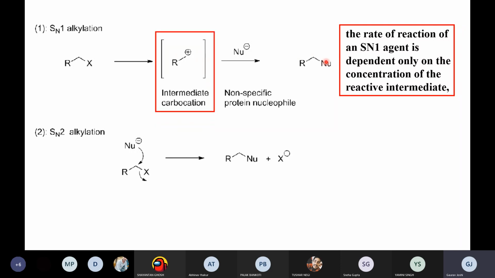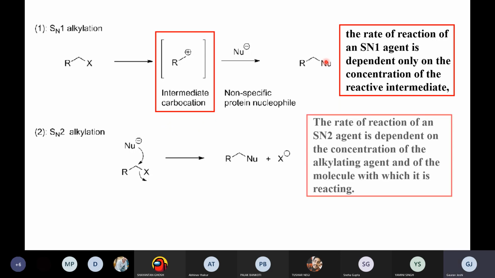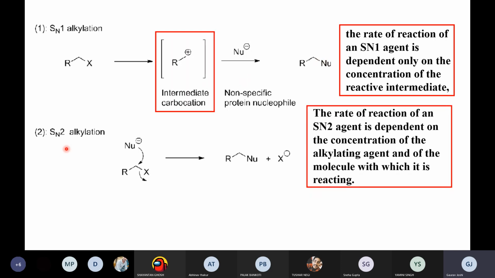So basically it will depend upon the intermediate carbocation concentration or the electrophile concentration, right? The second type is the SN2 alkylation. So in the SN2 alkylation, what will happen? The nucleophile will attack at this electron deficient center.